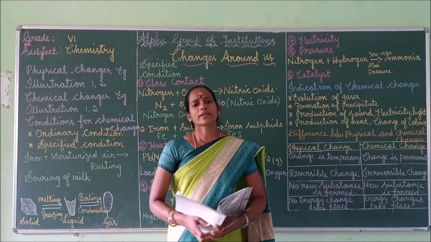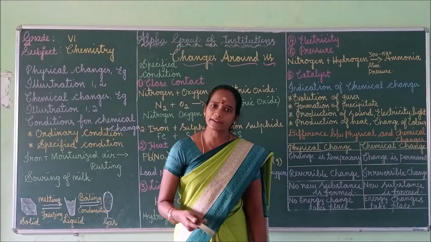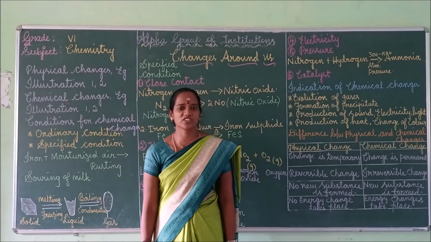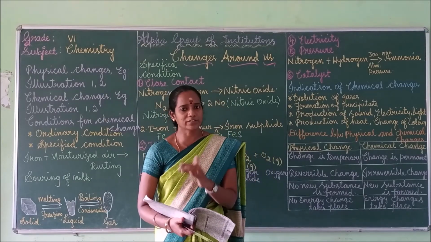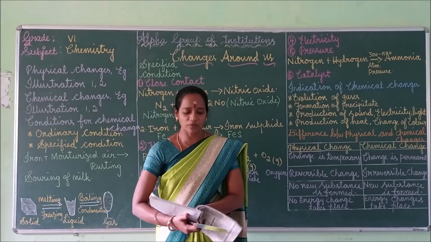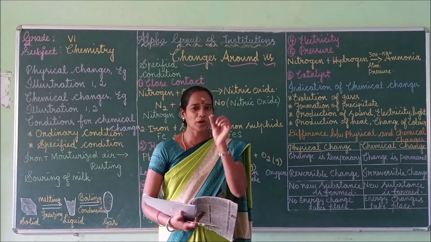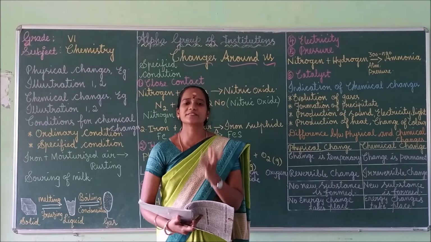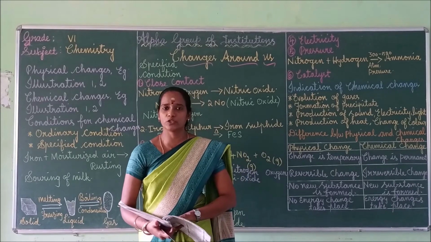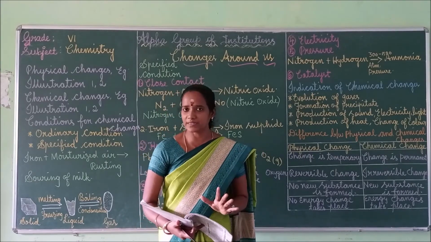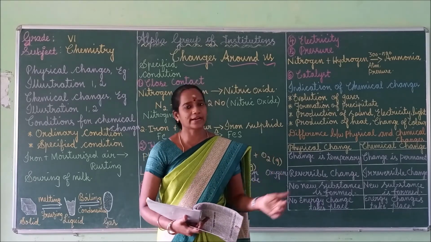Next one. For a chemical change to take place, certain conditions are required. One is the ordinary condition, another one is the specified condition. For the ordinary condition, we have already discussed. Iron, when it comes into contact with moisturized air, iron oxide is formed. That iron oxide is nothing but rust. Rusting takes place. A brown colored layer is formed on that iron, isn't it? That is called rusting. Next one, souring of milk. Souring of milk is due to lactic acid which is present in the milk. Okay. So these chemical changes take place at ordinary conditions.